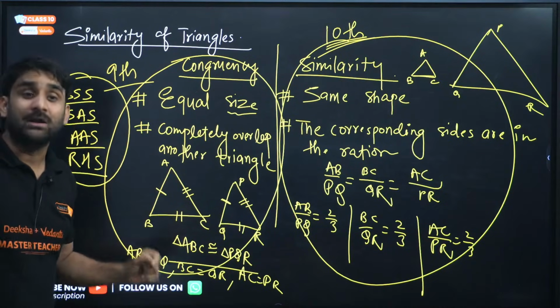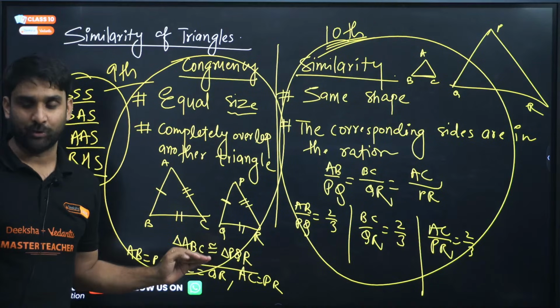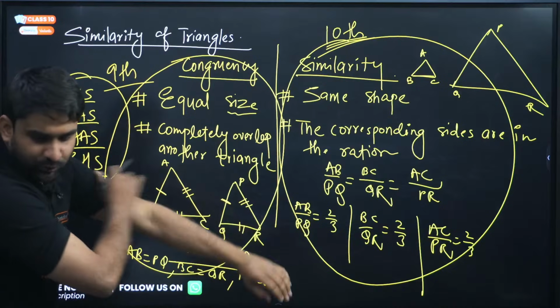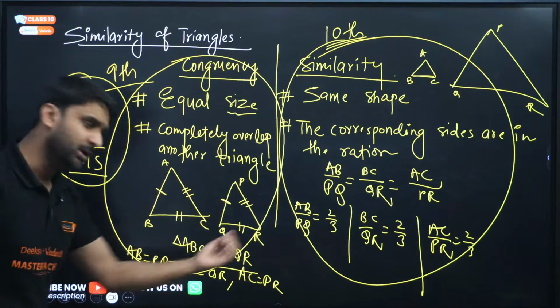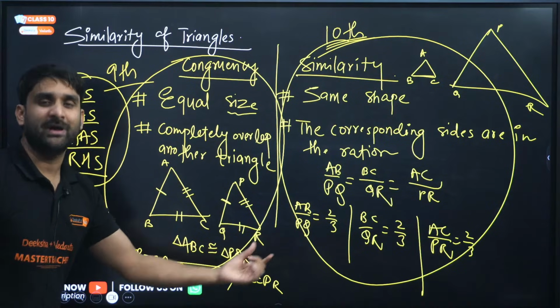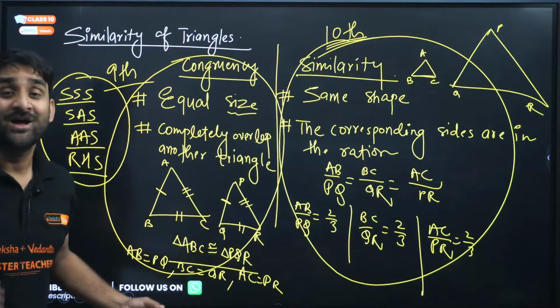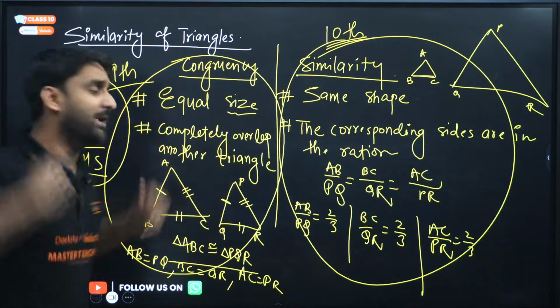By using them, we can prove whether the triangles are similar or not. I hope you are getting my point. So now, moving to the next point. If you want to take a screenshot, my dear, you can take a screenshot. I'm going to give you a short summary of similarity criteria, how you can prove whether the triangles are similar or not.